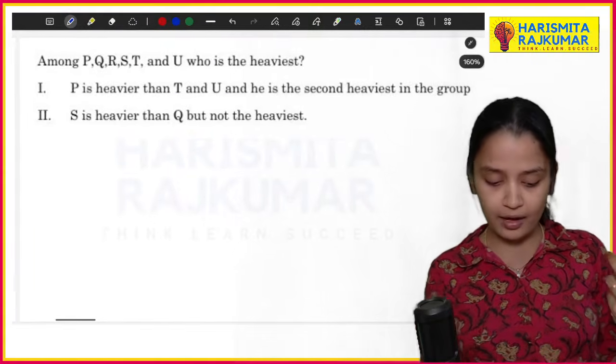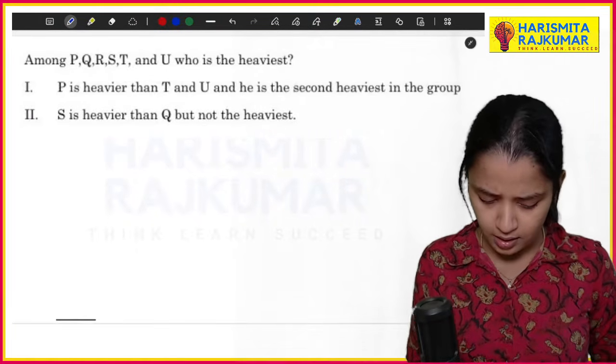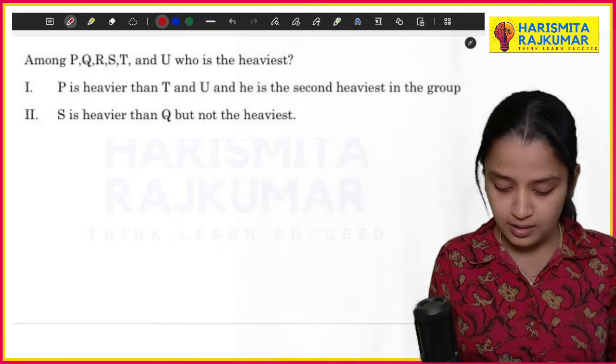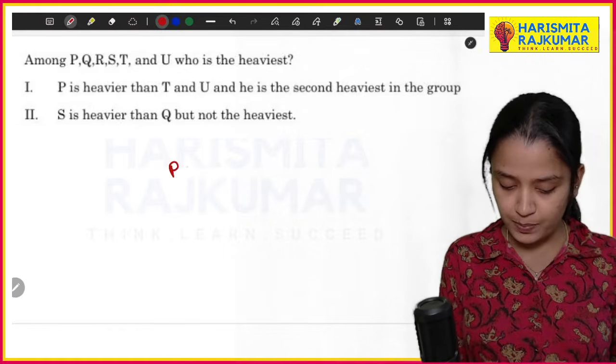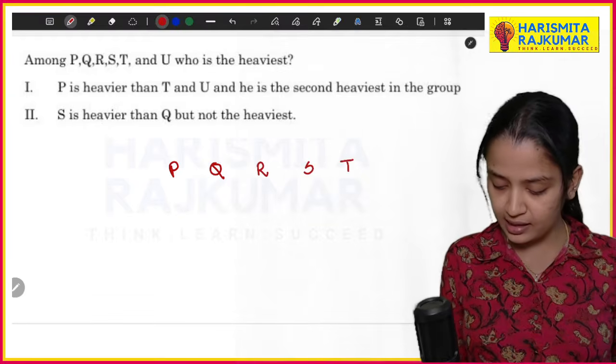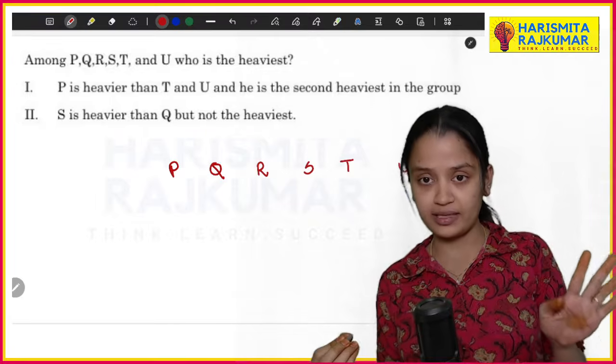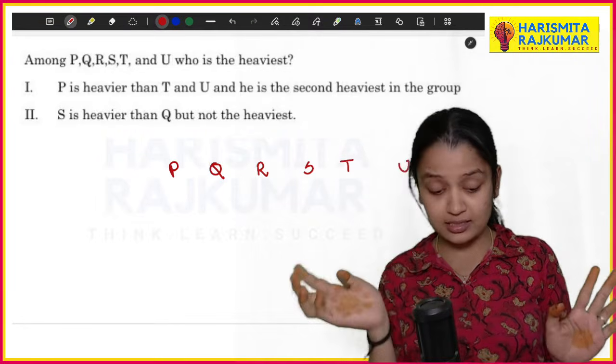Now you have six weights, which are P, Q, R, S, T, and U. Sorry, 6 weights.